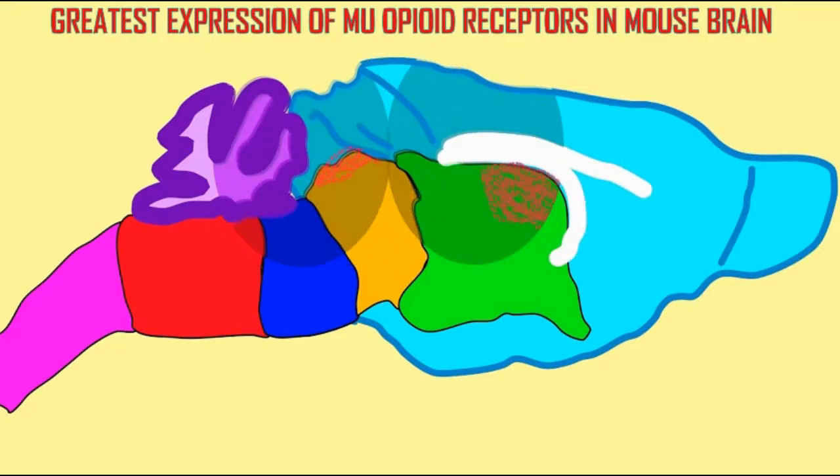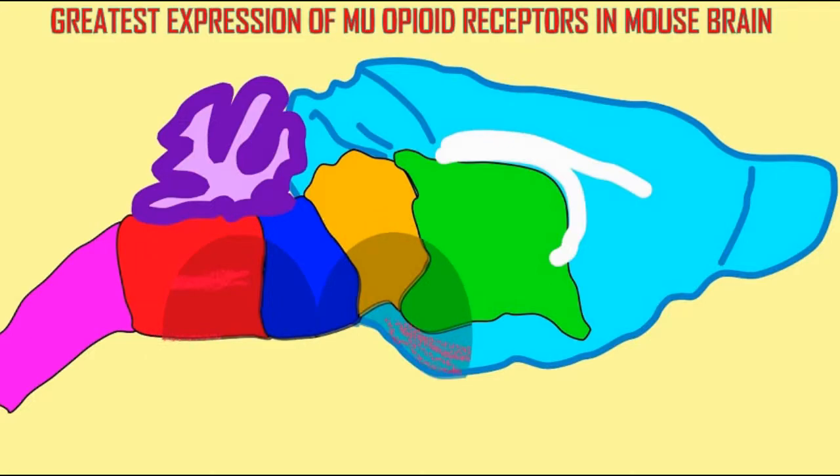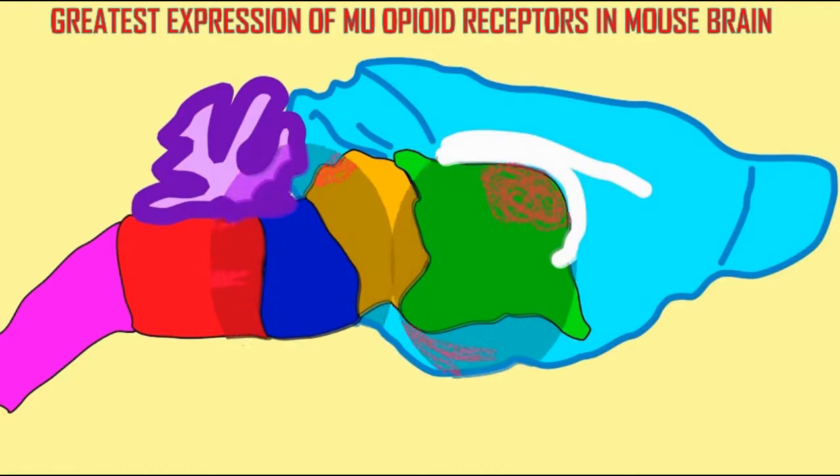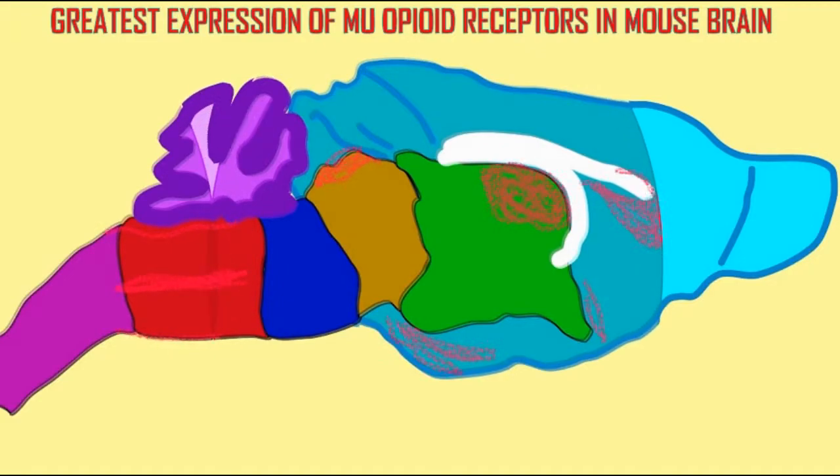If one performed the same experiment in mouse brains, what would one conclude from the expression of mu opioid receptors given here? If one could identify the function of the brain regions where the expression is highest, and once again, perhaps link them to pain processing or reward processing, what might you conclude?